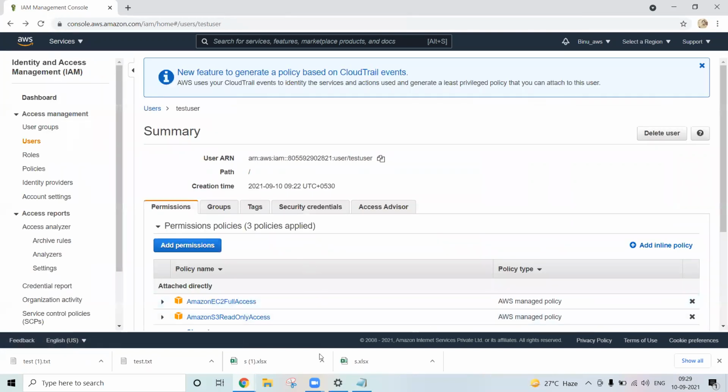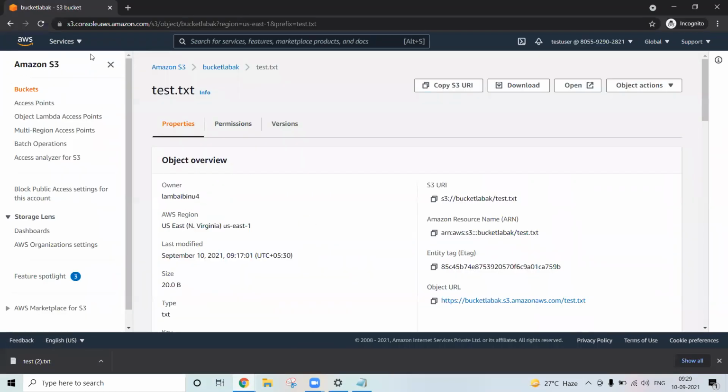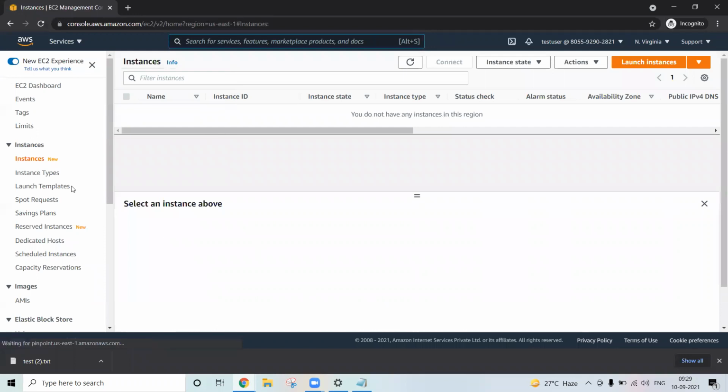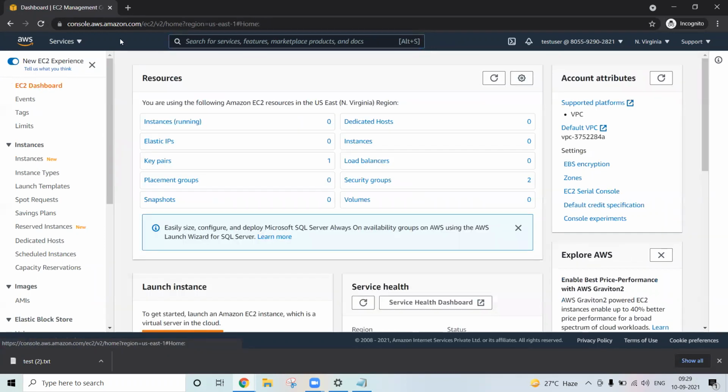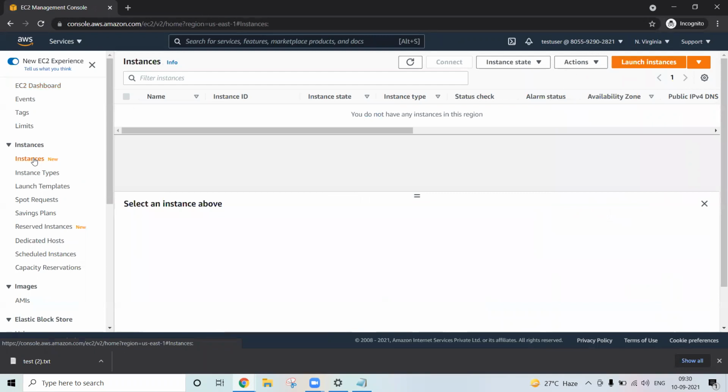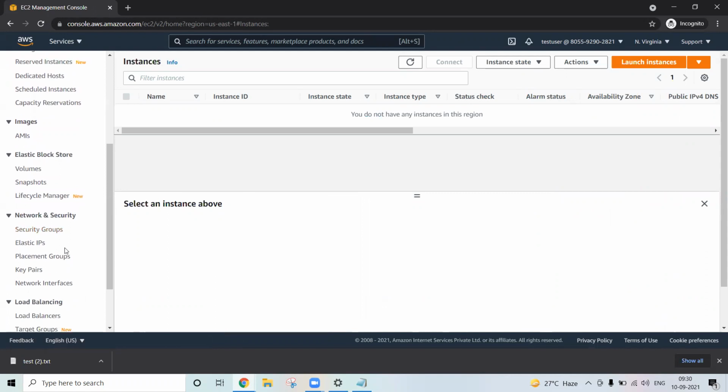Add permission. Now coming to the test user console. Now go to EC2 instance. But we haven't selected any EC2 instance name, right? I have not selected any EC2 instance name. I have given the permission at the EC2 service, so any operation can be performed on any instance. That kind of permission I have provided. We can select for each instance also, right? Yeah, instance-wise you can grant the access.